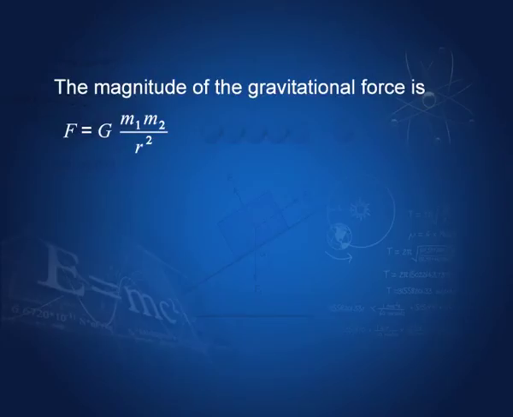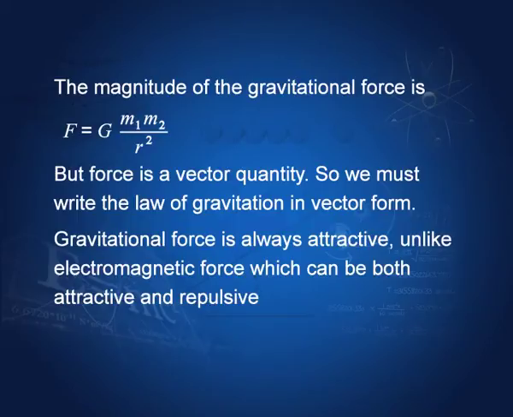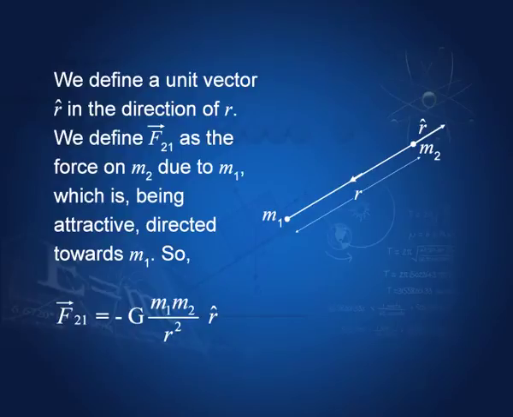The magnitude of the gravitational force between two particles of mass m1 and m2 is G times m1 m2 by r squared. This is the magnitude of the force, but we all know that force is a vector quantity. Therefore, we must express the law of gravitation in its proper form, in its vector form. So, let us again take these two masses m1 and m2, the distance between them is r, and r cap is a unit vector in the direction of r.